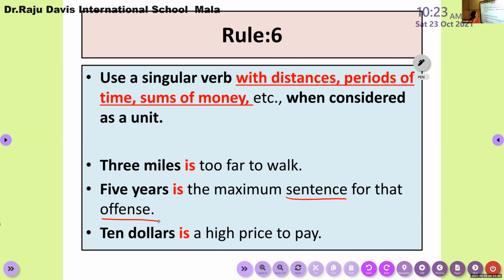In between, I cannot come and visit my family, right? I should take the punishment for 5 years. So this 5 years is a period of time, and it gives one single idea, or it is talking about a single unit. So there I should use only a singular verb. Now am I clear? Yes, ma'am.